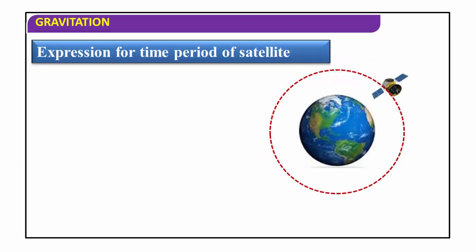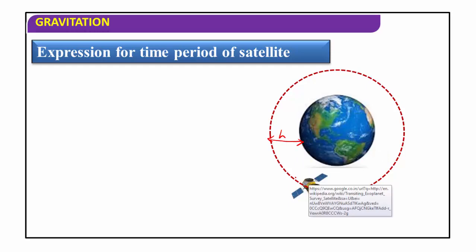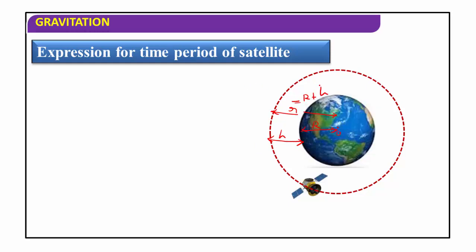Here when this satellite is revolving around the surface of the earth, consider this is height h. Consider the satellite is revolving around the earth at a height h, and O is the center of the earth and R is the radius of the earth. The total distance from the center of the earth to the satellite is small r. Small r is equal to capital R plus h.